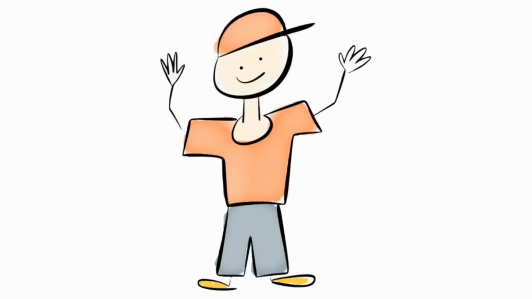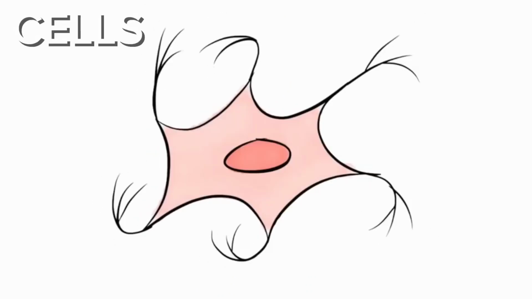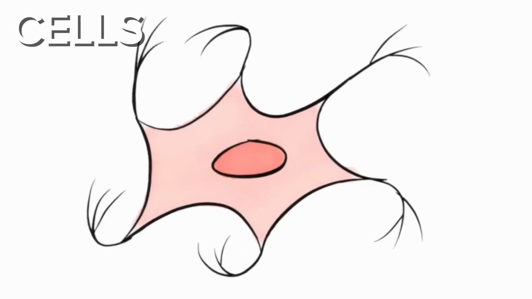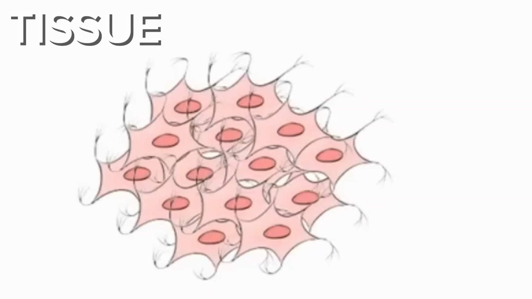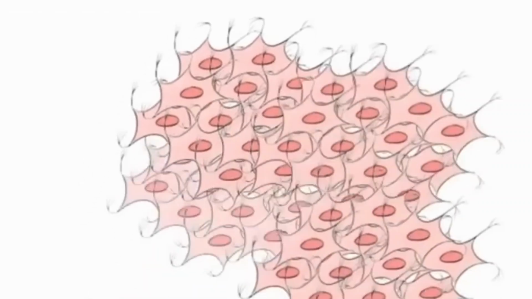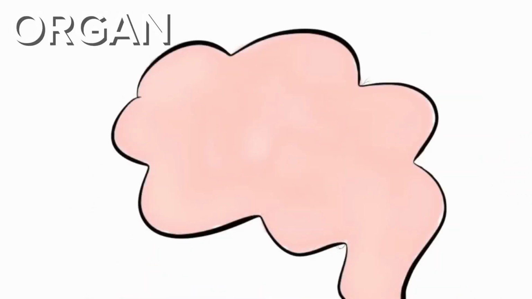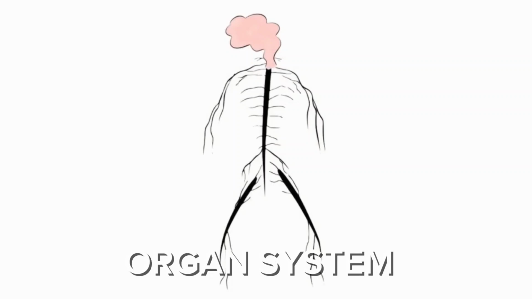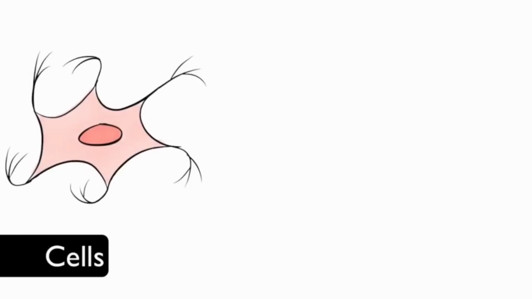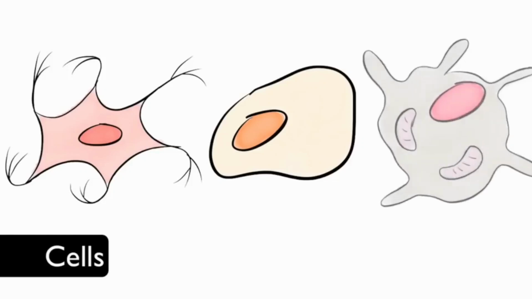Humans start with cells. Many cells join together, make tissue. Tissue working together make an organ. And many organs make an organ system. Cells are the smallest living part of an organism. Some examples of cells in the human body are brain cells, lung cells, and bone cells.